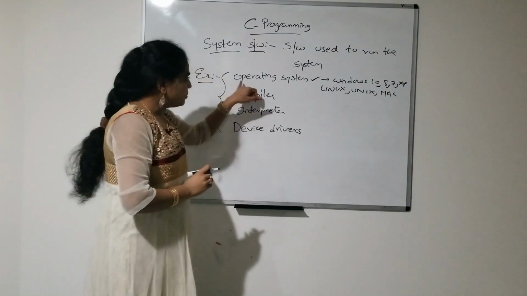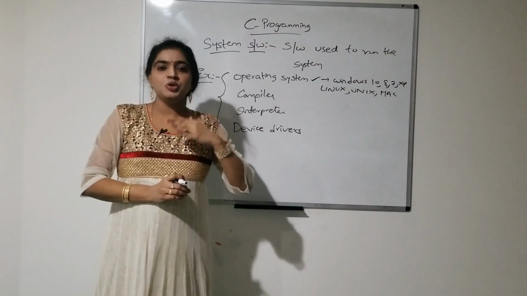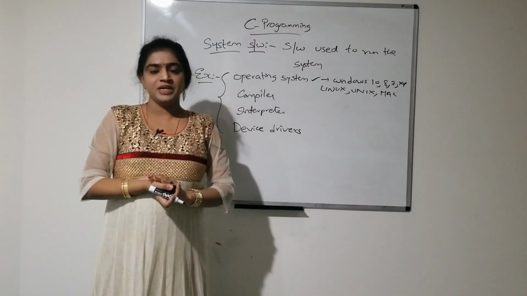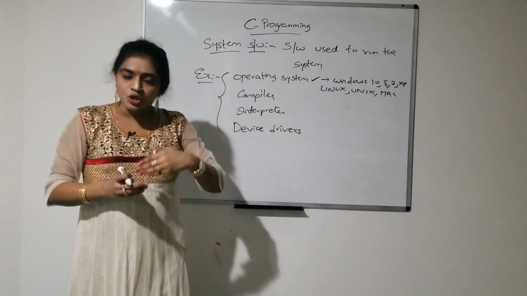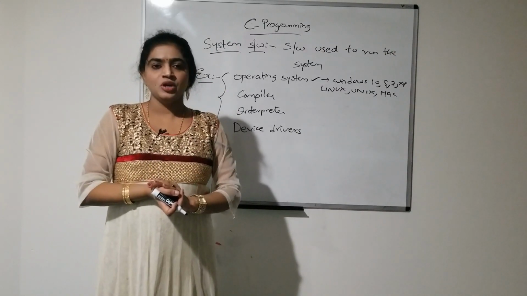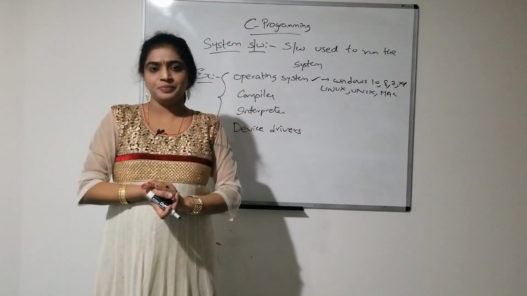So, what is meant by an operating system? Operating system is an interface between user and the computer. Interface is nothing but a mediator. It acts as a mediator between user and the computer. So, without operating system, we can't communicate with the computer.